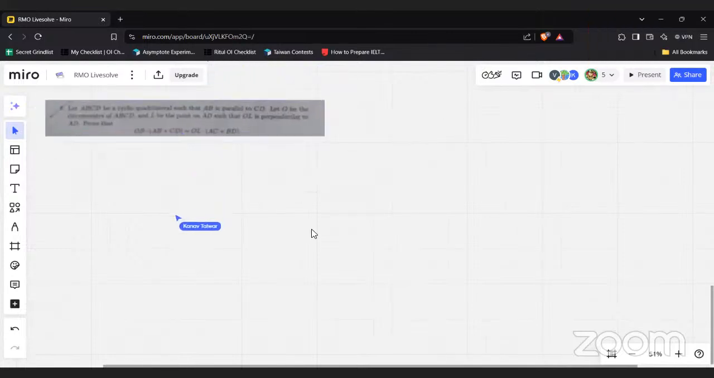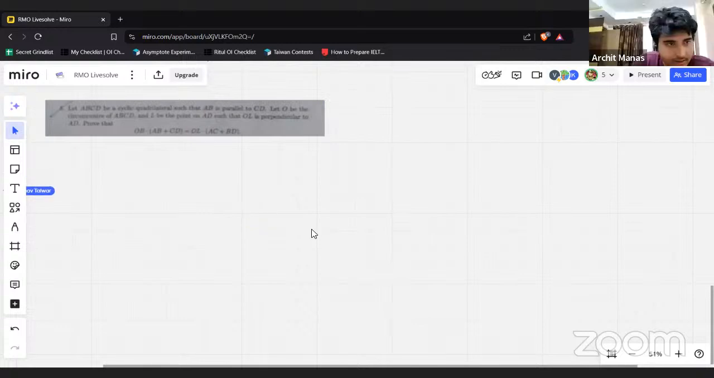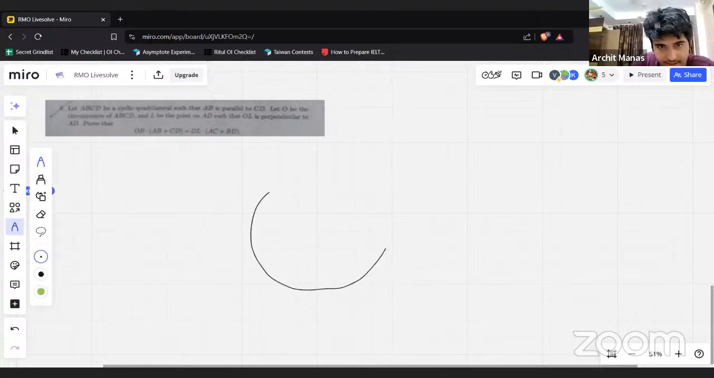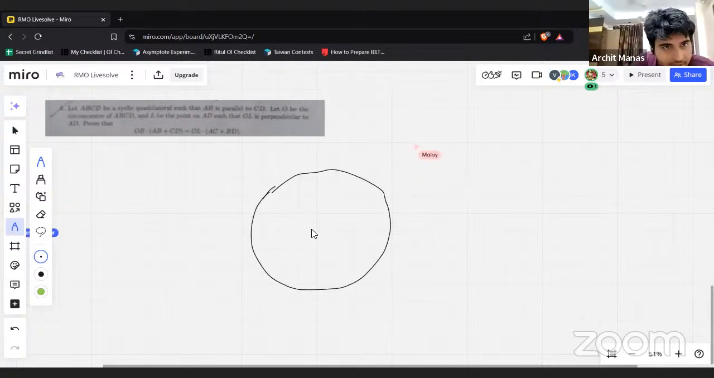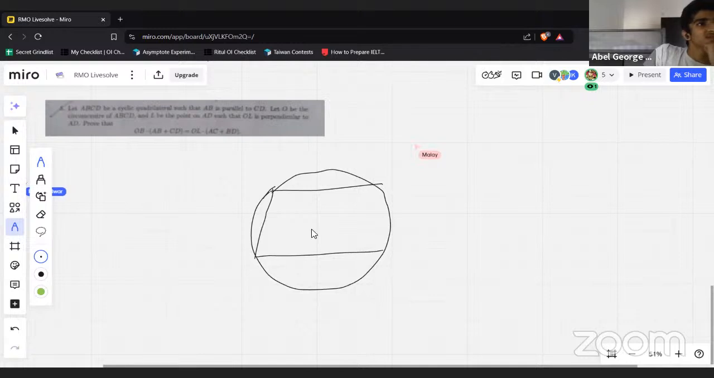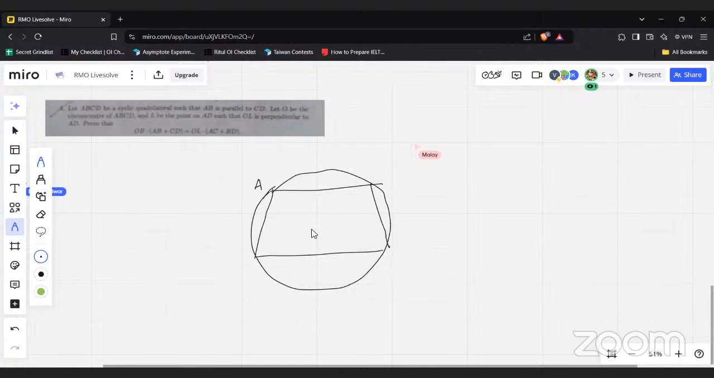Okay, so lengths. Let me draw the diagram. ABCD is a cyclic quadrilateral where AB is parallel to CD, so it's an isosceles trapezoid. Why didn't they just call it an isosceles trapezoid? They didn't say anything. Very weird.